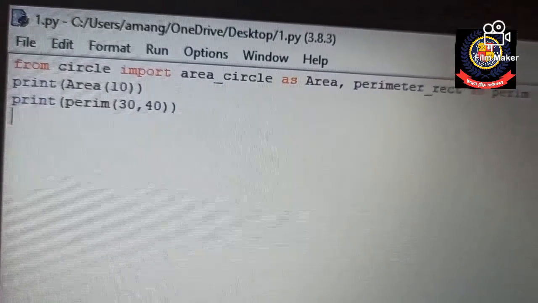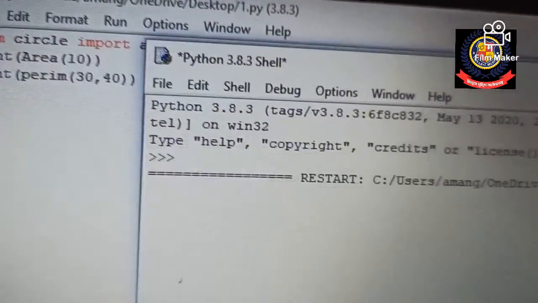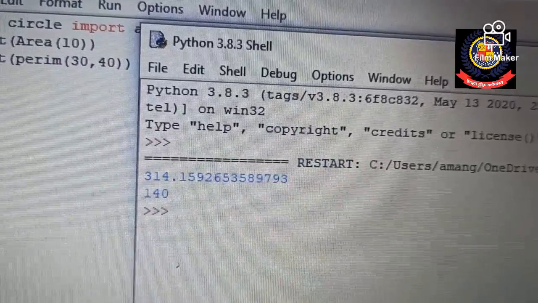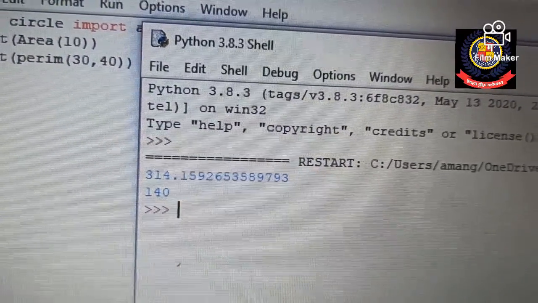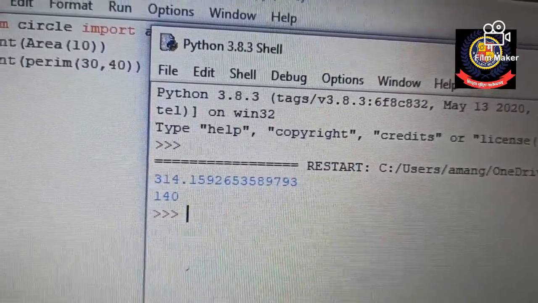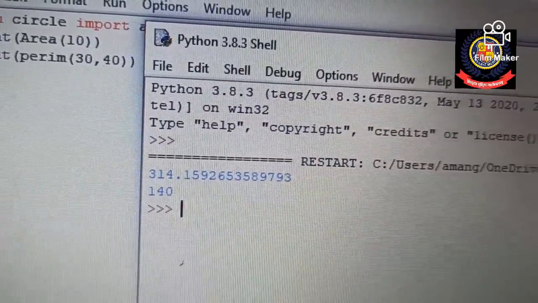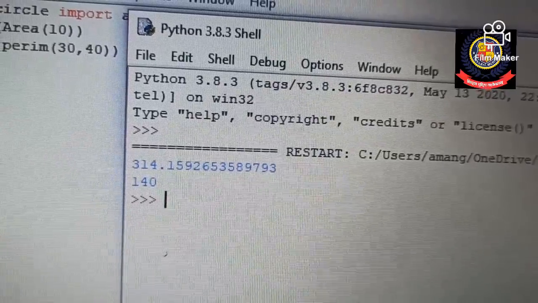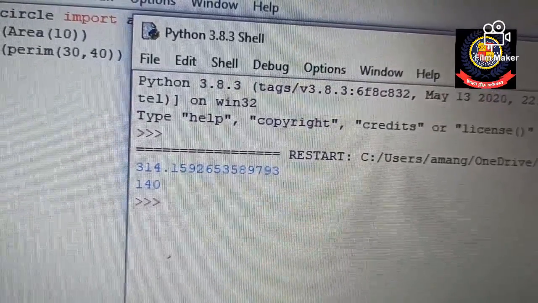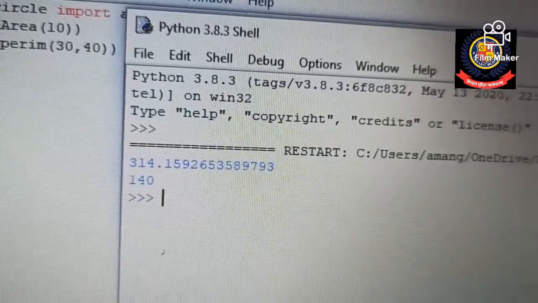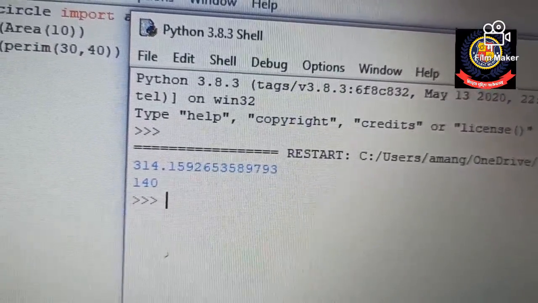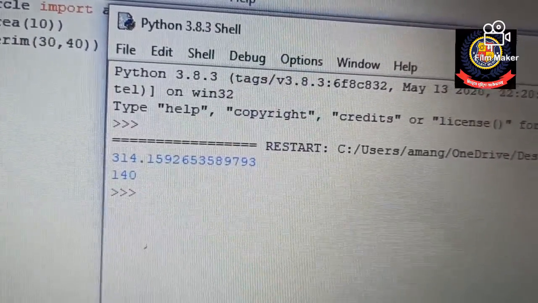So now I'm going to save this, and now I'm going to show you the result of this. And this is the output I'm getting. The first is the area, and the second one I'm getting is the perimeter of the rectangle, clear. So I hope now there will be no confusion between using the import module command and using the from module import command, clear.